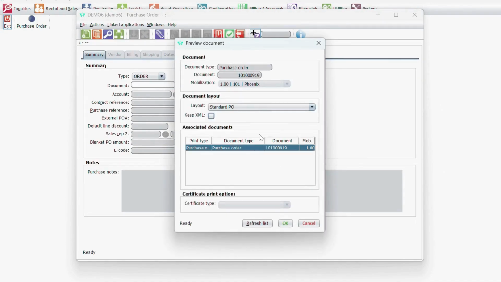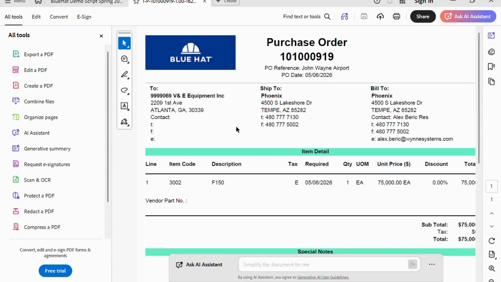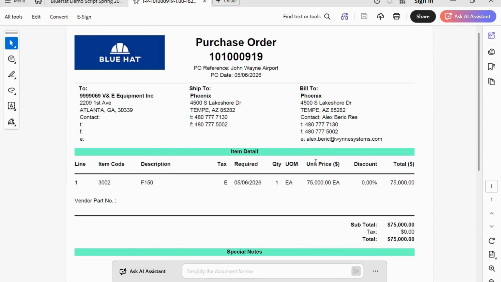And that's pretty much the PO. You can view it, print it. I'm going to go ahead and view it. There it is right there. Purchase order. That's pretty much it. From a purchase order perspective, you've got purchase order open 919 for PO reference John Wayne Airport. Or you could put a reference number there if you want to. Just depends on what you're looking for. But that's all you need to do for that.